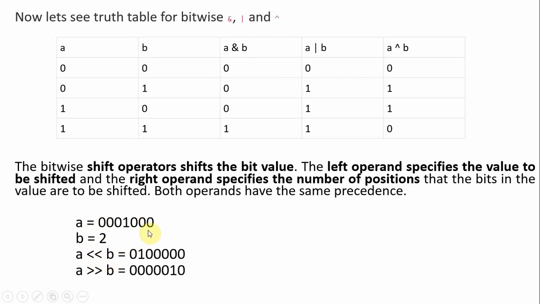You shift this value by 2 positions to the left, so a 0 will come here, 0 here, 0 here, and 1 here. Like that we are shifting, and the entire A value shifts by 2 positions to the left.